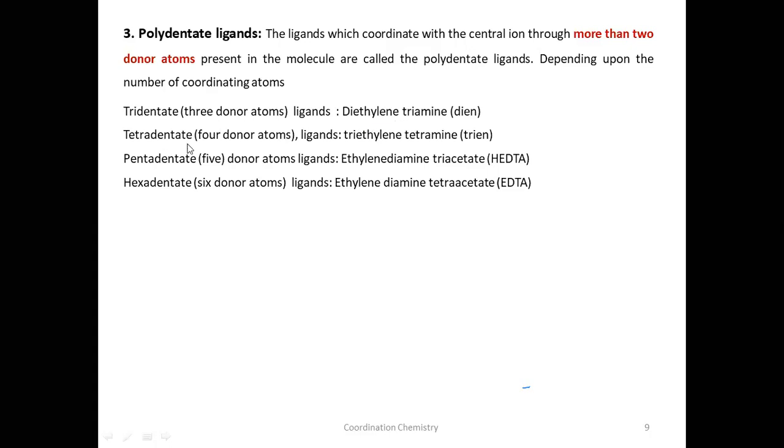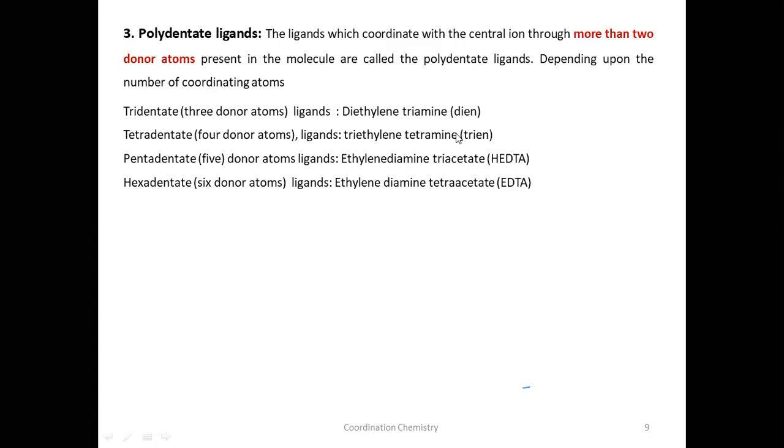Next is tetradentate ligands. These contain 4 donor atoms. Example is triethylene tetramine. Next one is pentadentate ligands. These contain 5 donor atoms. Ethylene diamine triacetate. Hexadentate ligands contain 6, hexa 6, penta 5, tetra 4. Ethylene diamine tetraacetate. Let us see the structures of this. So you have to remember the short forms of these. Diethylene triamine can be written in short form as dien.